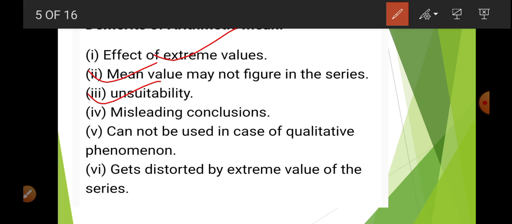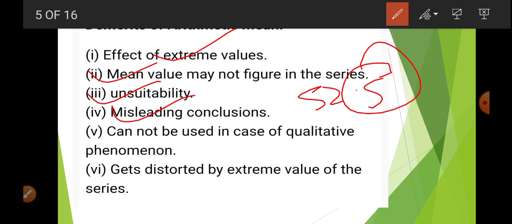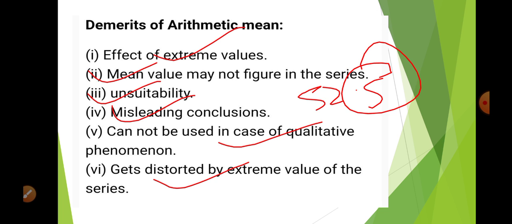Unsuitability: in open-end series we are not able to find the mean. Misleading conclusion: for example, the average number of students is 52.5, so 0.5 has no meaning because we can't have half a student. It cannot be used in case of qualitative phenomena, like honesty, education, uneducated, married, unmarried; such things are not useful. It gets distorted by extreme values of the series. So these are the limitations of the arithmetic mean.